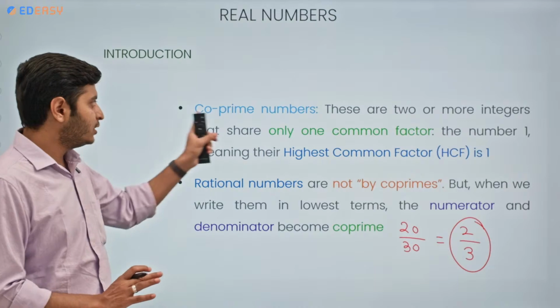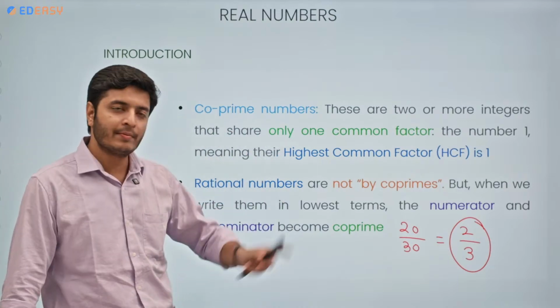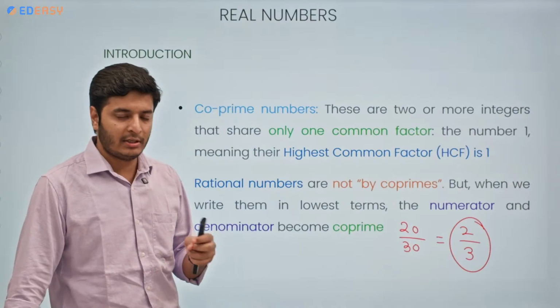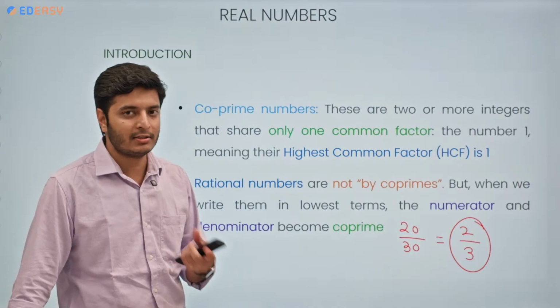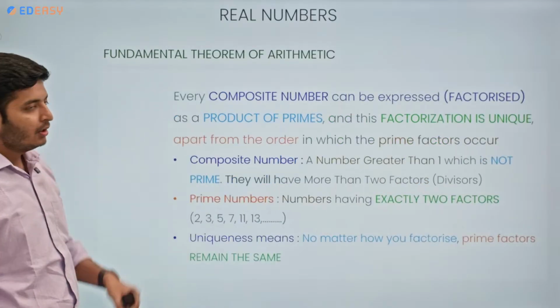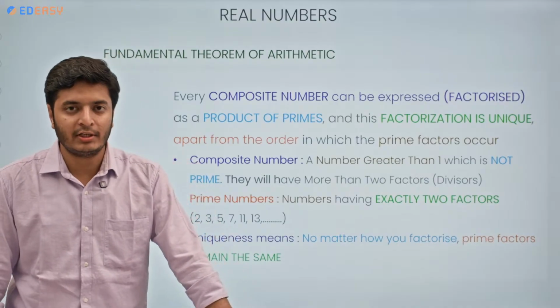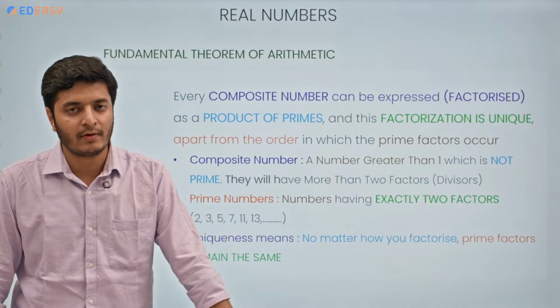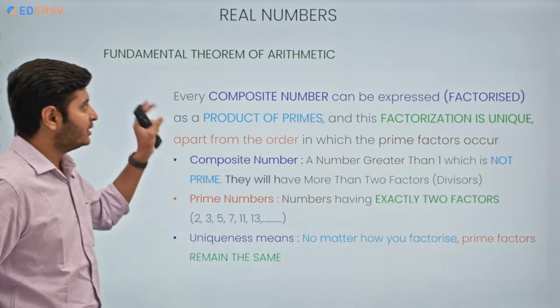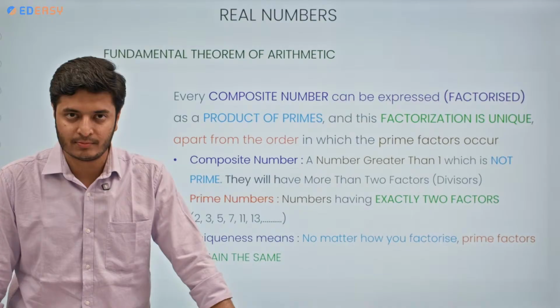Understood? We are going to apply this concept of co-primes in one of the theorems, so please do remember this. Very easy: two numbers, if they do not have any common factor other than 1, are co-primes to each other. Now let's talk about different types of numbers so that we can understand the fundamental theorem of arithmetic. This is a concept that you can expect a problem from in the exams.